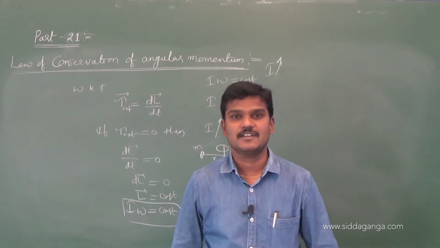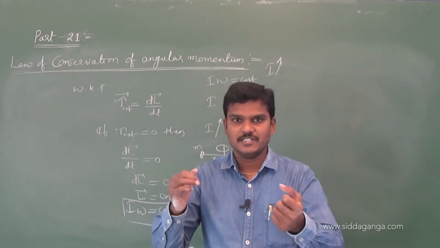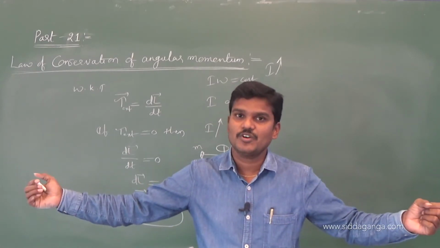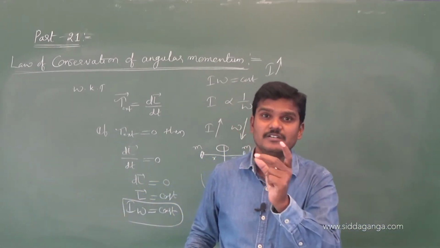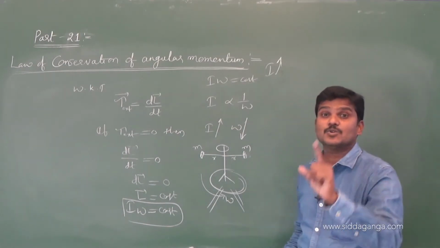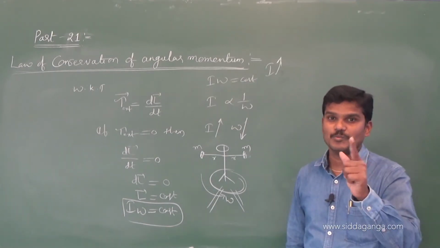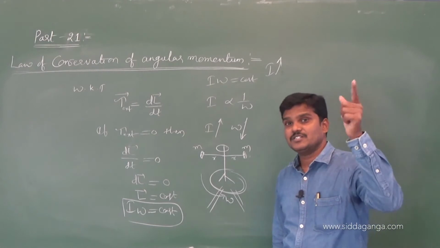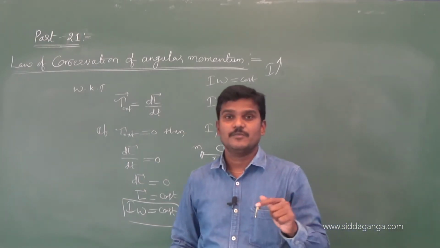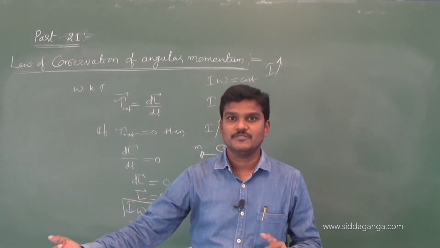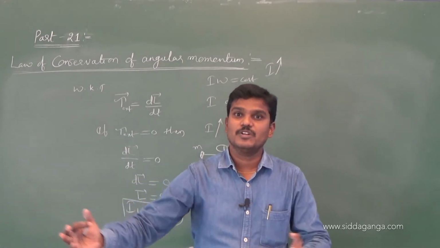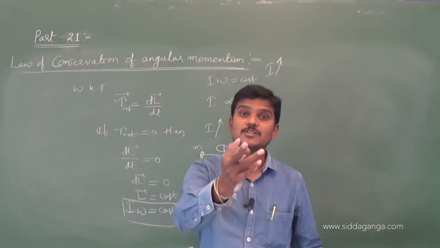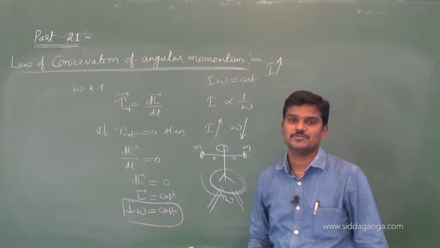Just observe in a circus. Once he stretches his hands away from his body, his angular speed decreases to conserve the angular momentum. In the same way, as you learned in laws of motion, when a person jumps from a boat with some momentum, the boat will move back to conserve the linear momentum.